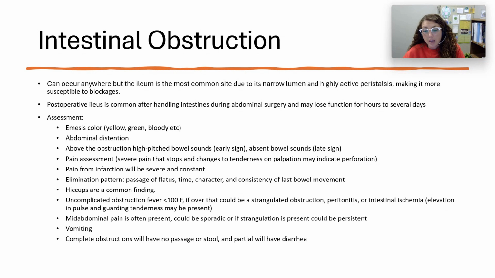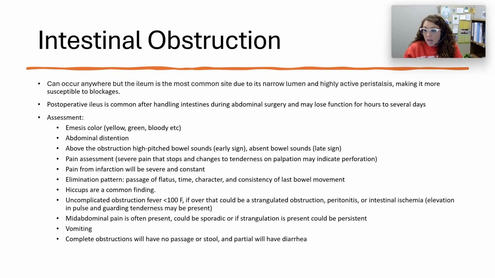Elimination pattern. So, are they passing gas at all? What is the time, character, and consistency of their last bowel movement? Hiccups are a common finding with some of these individuals. An uncomplicated obstruction would be like a fever less than 100.